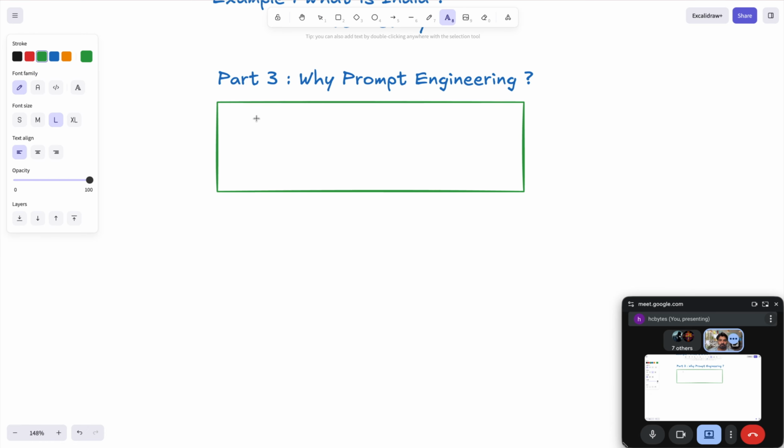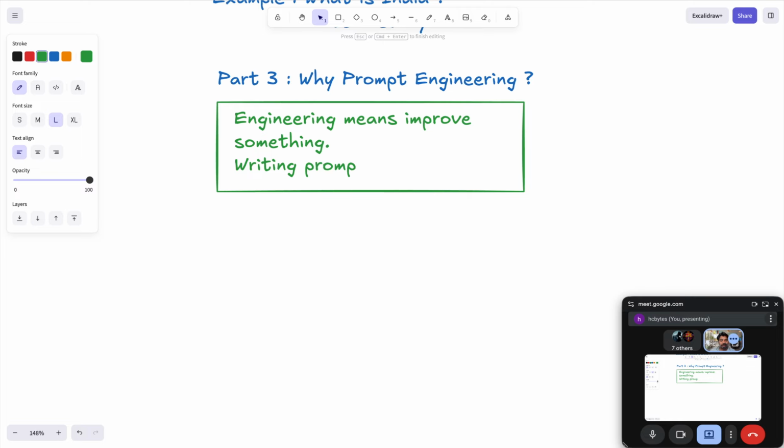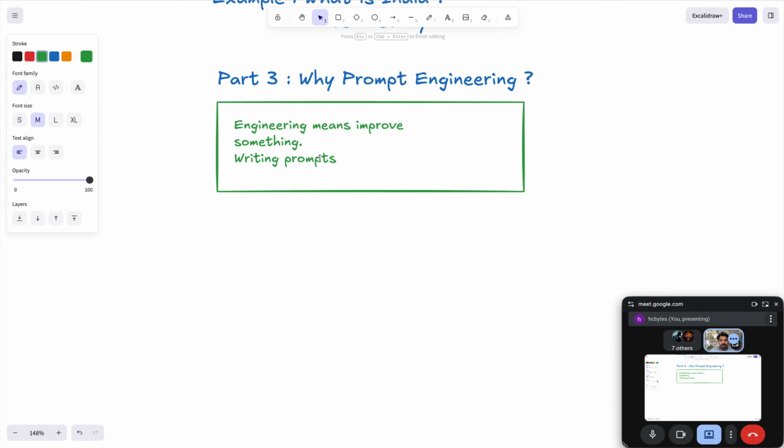I'll tell you one thing. Engineering means we need to improve something. Prompt engineering means writing prompts in a smart way so AI gives a better answer.